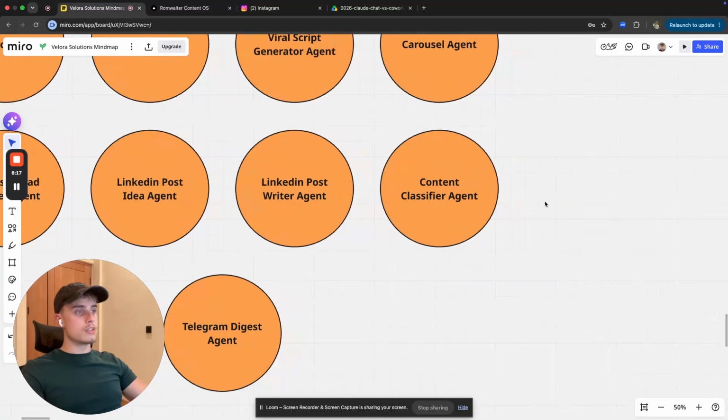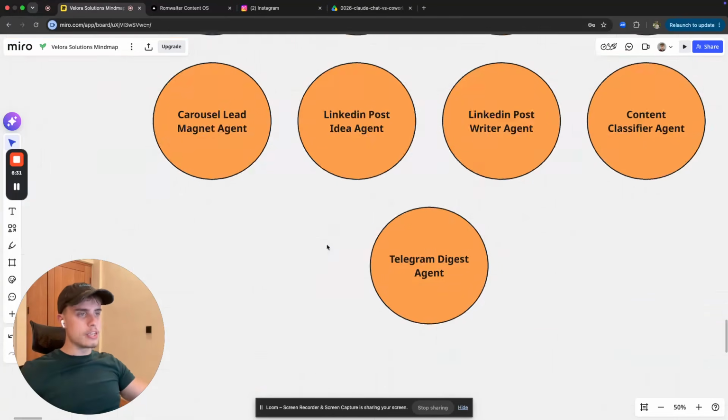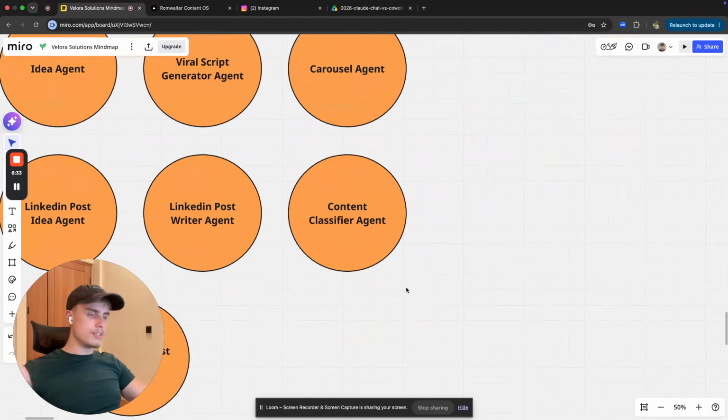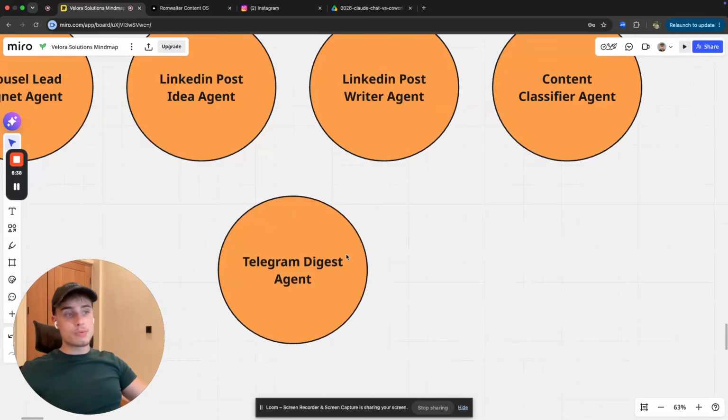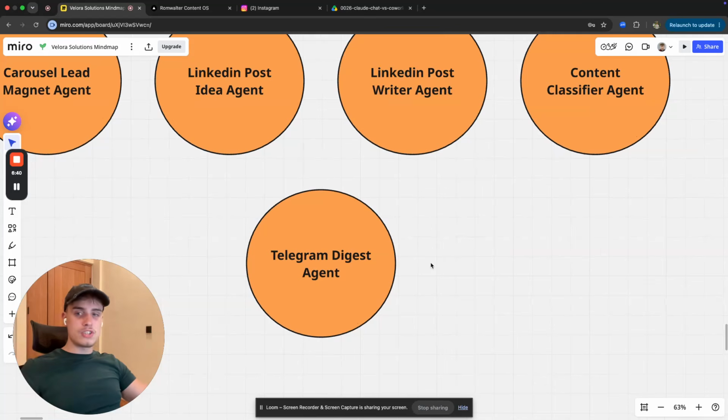Content classifier agent. This is something that works in the backend. Okay, it'll make sure that every single hook, topic, and all your analytics are super searchable and filterable in the backend in the database, so your agents can find them very easily. It's not that important. It's super useful in the backend for the agent, so they can work super efficiently. And the last one is the Telegram digest agent.